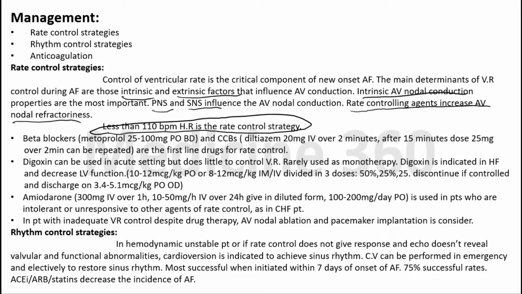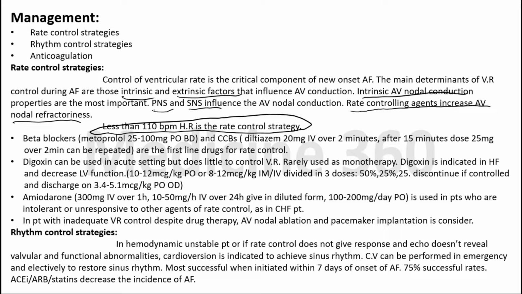If we cannot prescribe these, or they are contraindicated in some patients, then in some conditions we can move to digoxin. For example, in a heart failure patient, we cannot prescribe a beta blocker or calcium channel blocker, which can increase the severity of the heart failure.